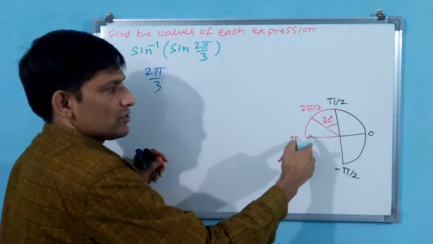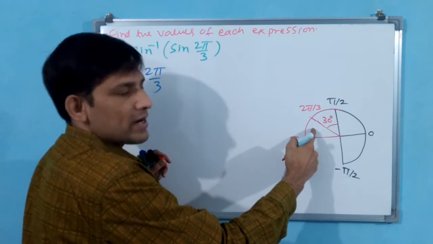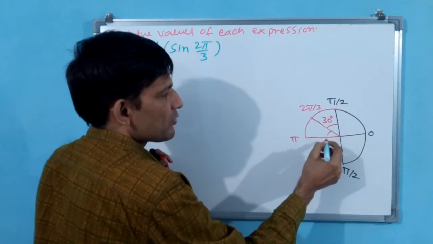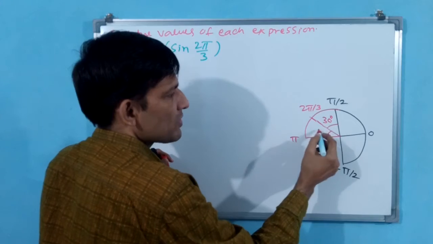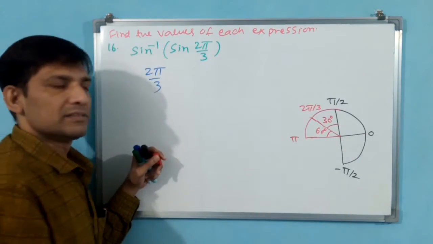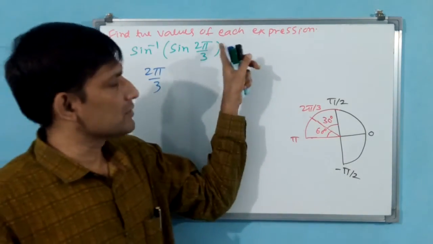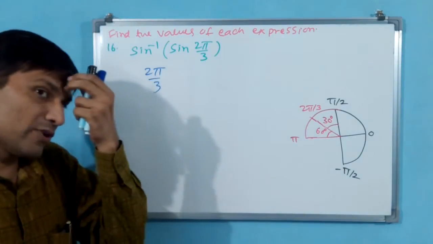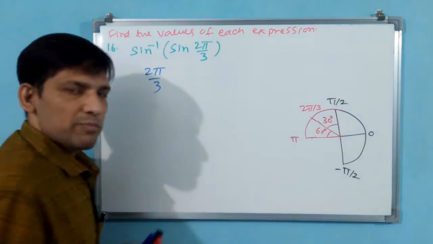But see here, when it entered this quadrant, naturally from here you are going to take pi minus. But pi minus, if you want to take, how much it will be? It will be 60 degrees. Pi minus, if you take also, is it allowed for sine? Not allowed. Then what you are going to do? See, then you have to think for sine whether it is positive or not.